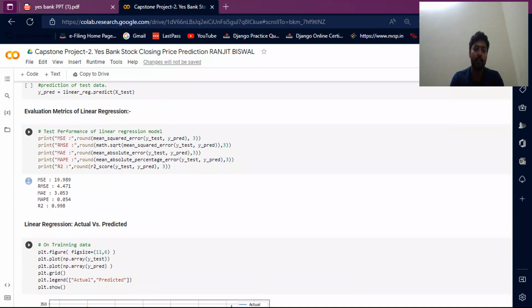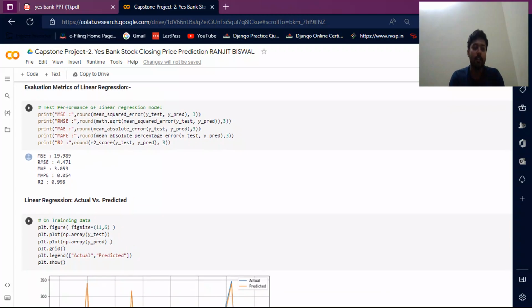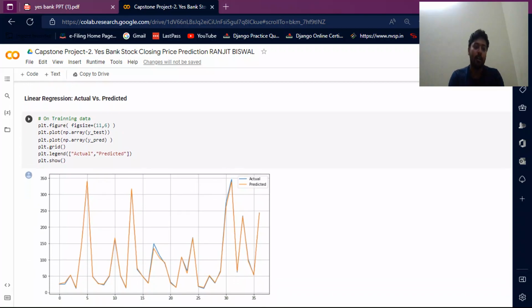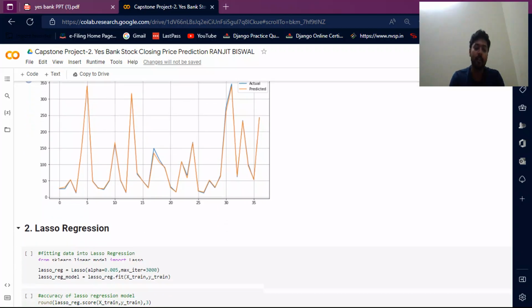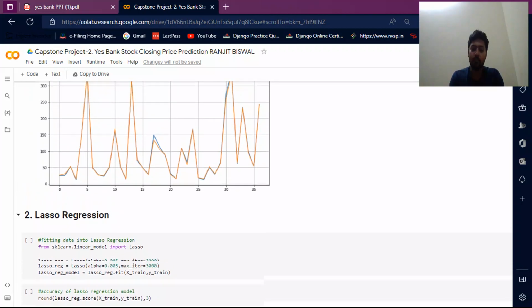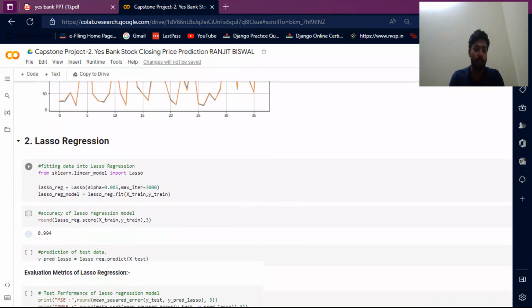Then I do evaluation metrics for linear regression. The MSE value is very high and the R2 value is 0.998. Then I do linear regression actual versus predicted. Here are the actual value and the predicted value. The actual and predicted values correlate with each other very well, and there is high correlation with each other.